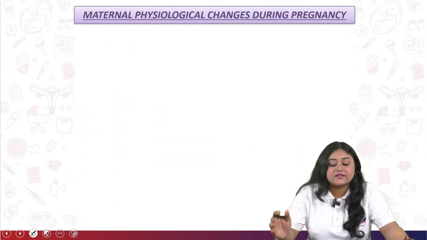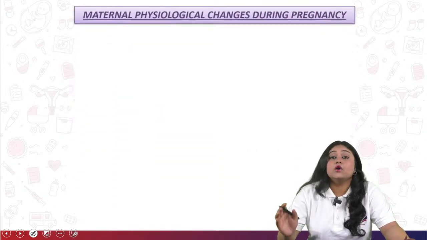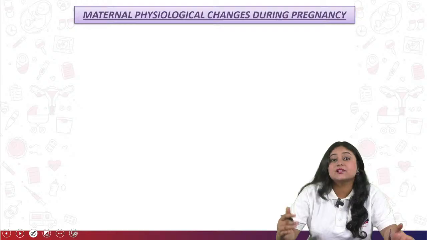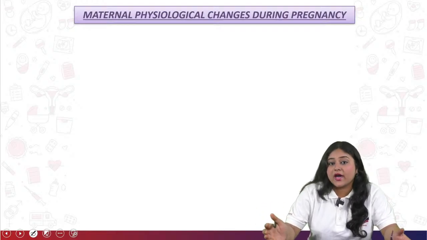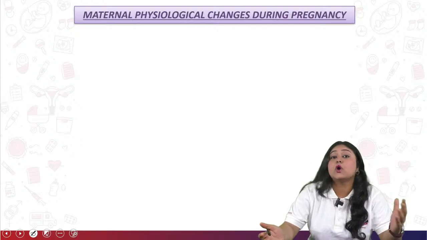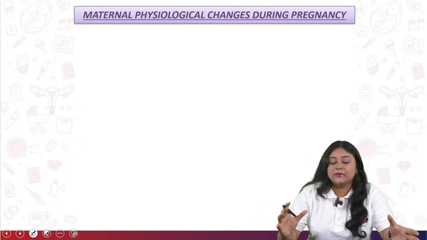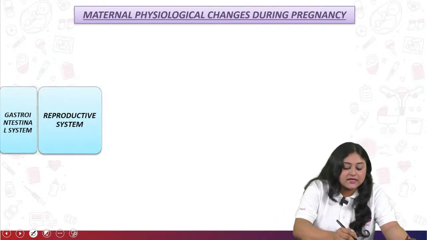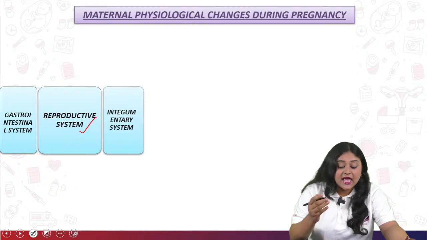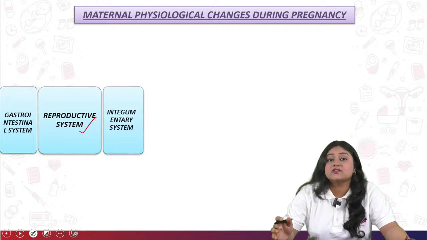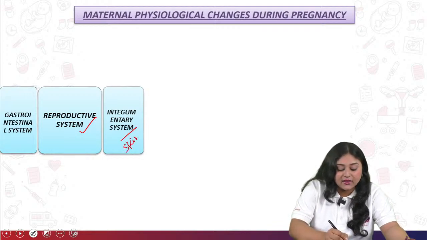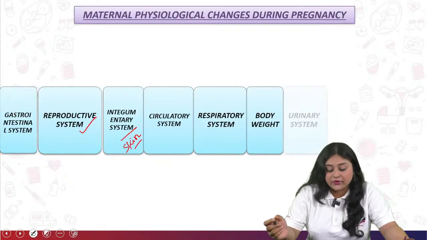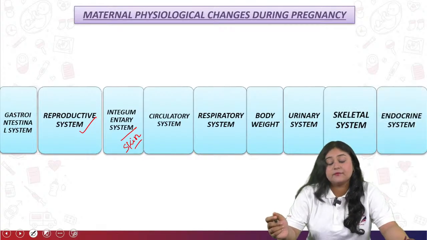Next, we come to the physiological changes during pregnancy. During pregnancy, the overall systems of the maternal body change. System-wise, the physiological changes happen due to hormonal balance as well as organ displacement. Okay, so let's see: first is the gastrointestinal system, next is the reproductive system, then the integumentary system, which is nothing but the skin. Next is the circulatory system, then the respiratory system, then body weight and the urinary system, the skeletal system and the endocrine system.